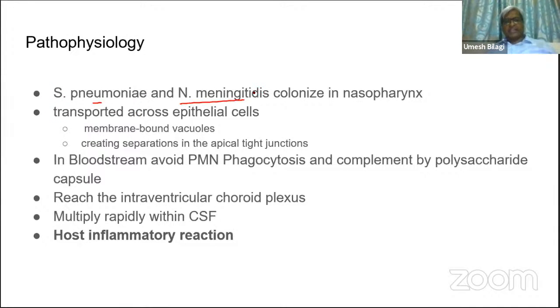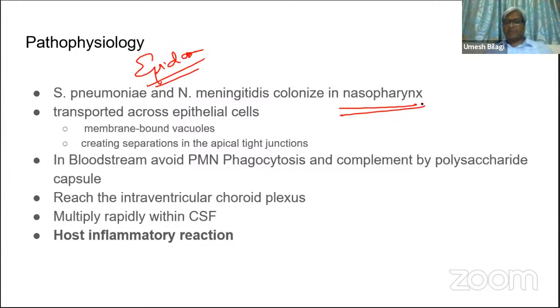Streptococcus and Neisseria. If you think of a young adult who comes with meningitis, the usual place they colonize is the nasopharynx. So just like COVID, this is the place. Corona and all those things which colonize the nasopharynx are very dangerous because they have epidemic capacity. They can cause an epidemic.